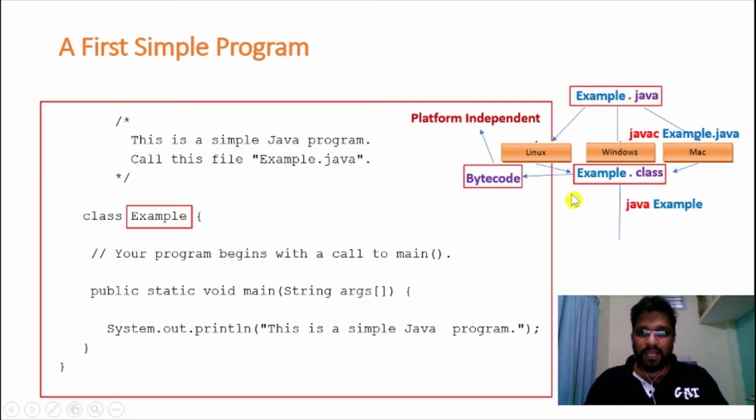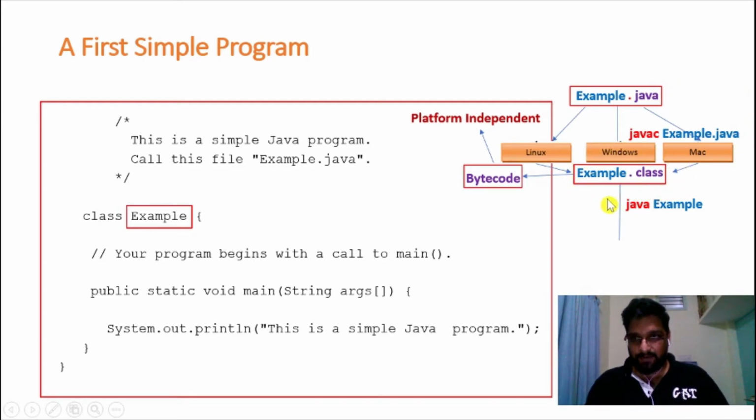And one more thing I would like to highlight. Right now my program contains one class. So that's why I got only one .class file. Let us assume my program contains two classes. One class is the Box class and the other is the Example class. Now if I compile the program, I'm going to get two .class files. The name of one .class file is Box.class and the name of the second is Example.class. Let us assume my program has 10 classes. If my program has 10 classes, then 10 .class files are created.